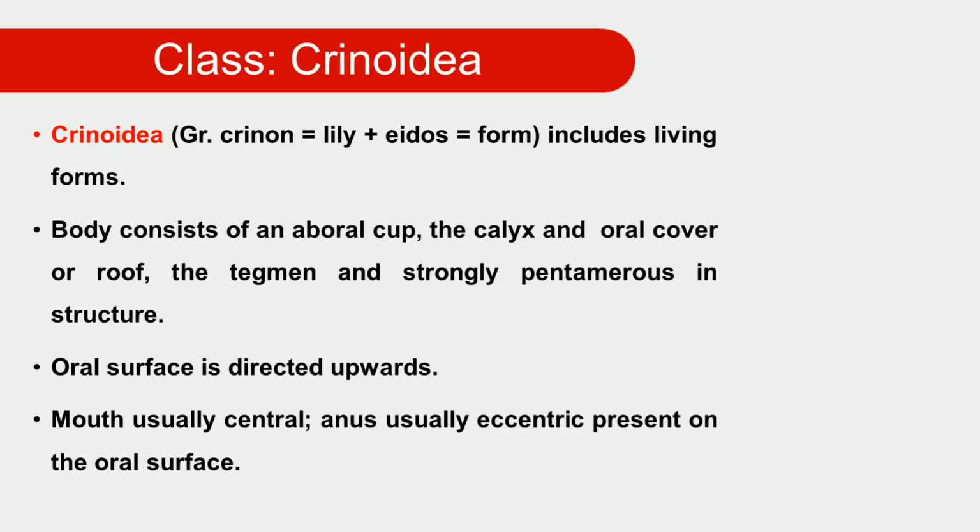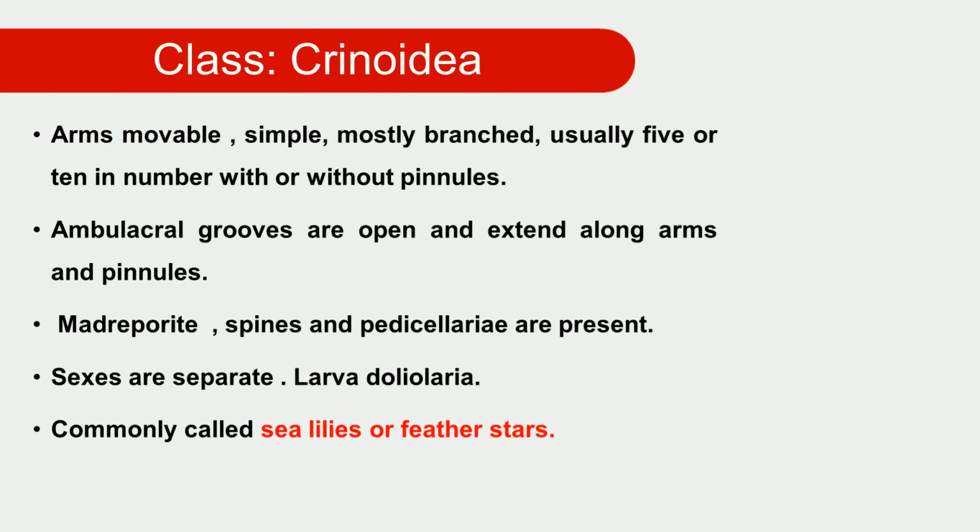That means in this group the mouth and anus are on the same side, the oral side, but in other groups of animals the mouth is on one side and the anus on the other.